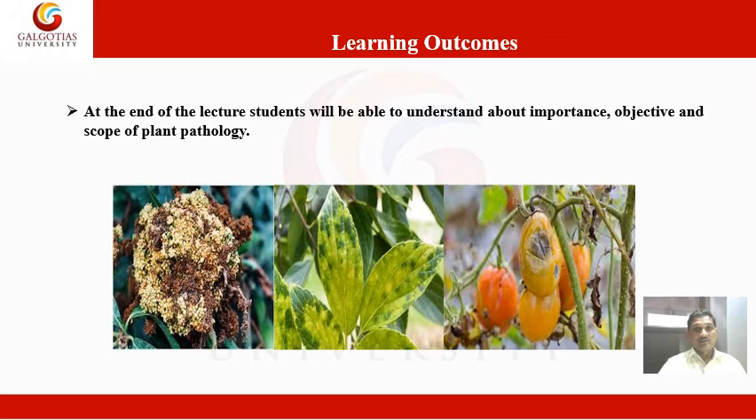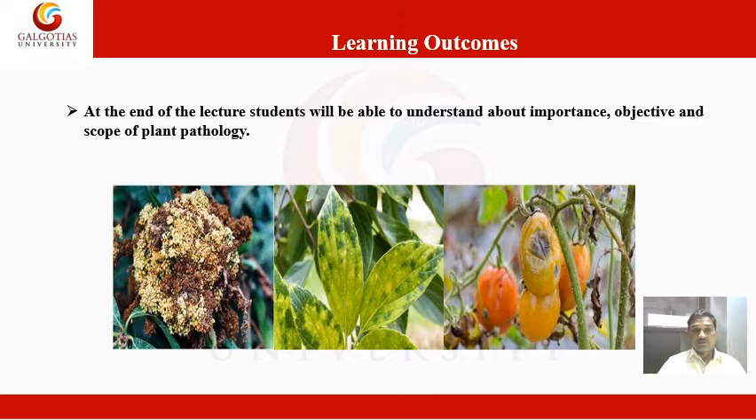Next is the learning outcome. Then what is your learning outcome? At the end of the lectures, the students will be able to understand the importance, objectives and scope of plant pathology. These are some photographs of the infected plants.